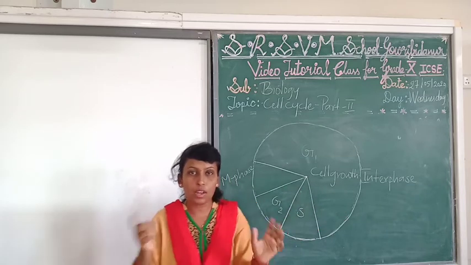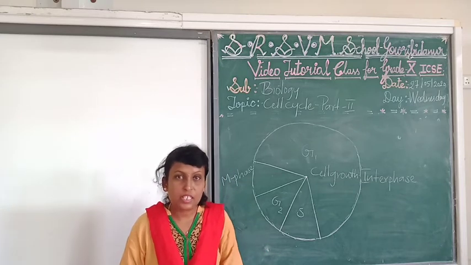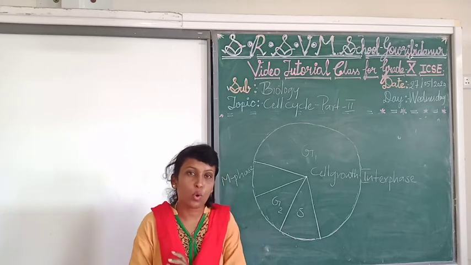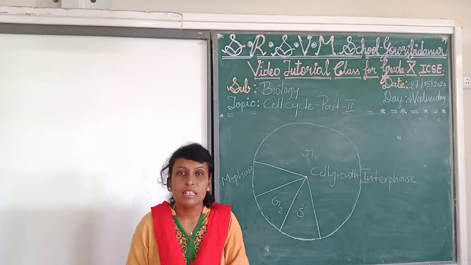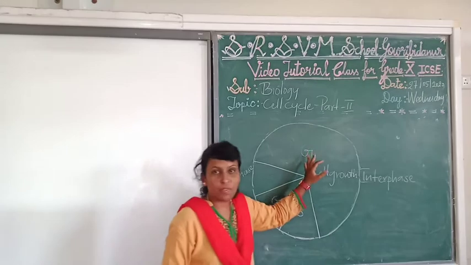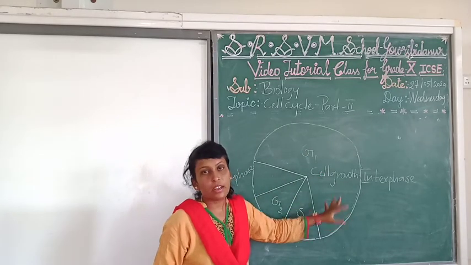So all the organelles in the cell will be developed, the cell size will be increased, the nucleus will be developed, and the nuclear membrane will be increased. So totally all these things in the cell are done in the G1 phase, and G1 is considered the longest phase in the interphase.